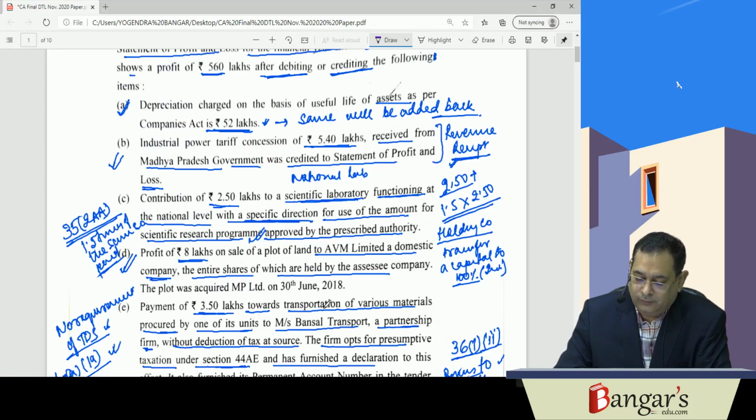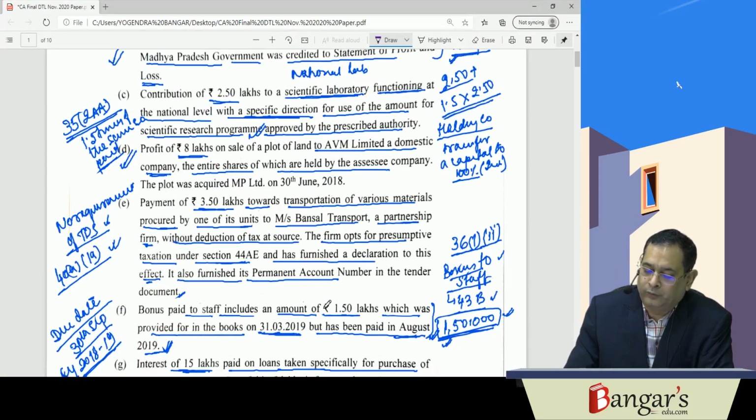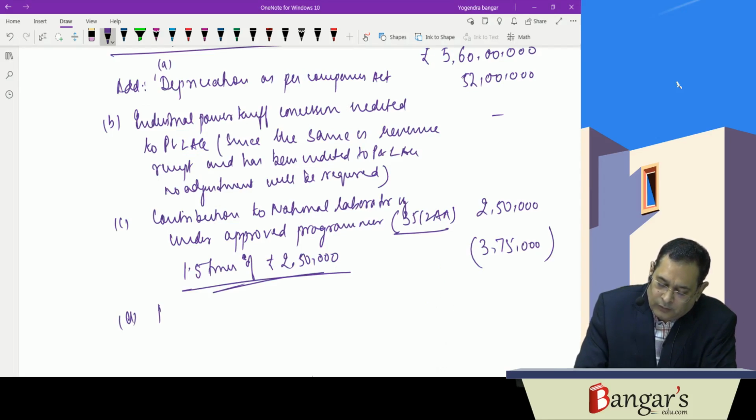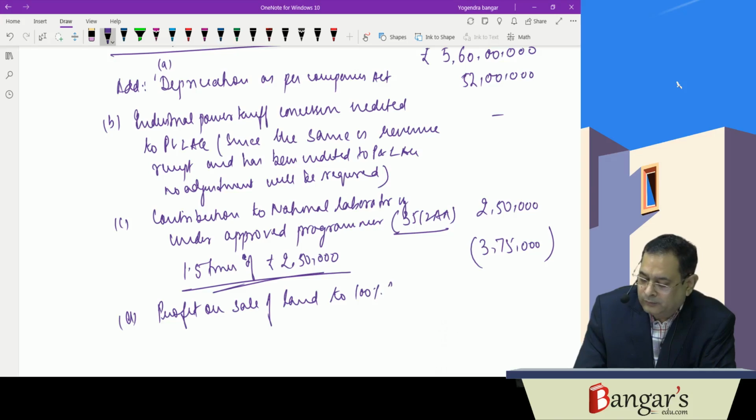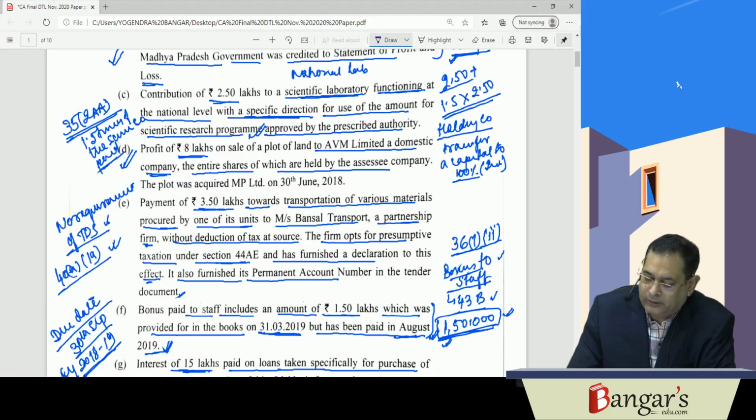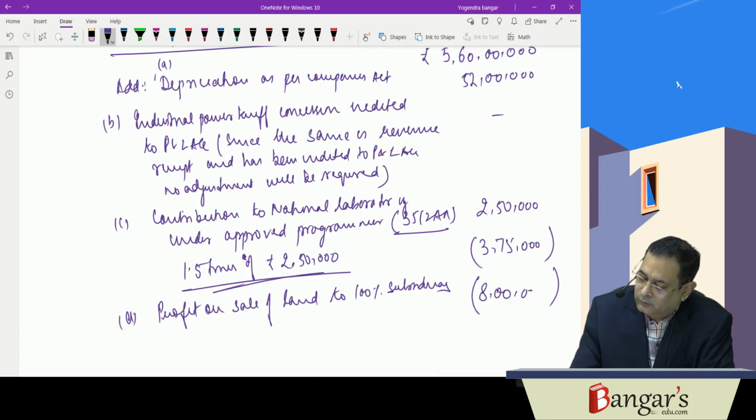Next is D point. Profit on sale of land to 100% subsidiary. The same will not be taxable under this head, and it is also not taxable under capital gains because it is not regarded as transfer. It is 8 lakh rupees. Not taxable under PGBP.